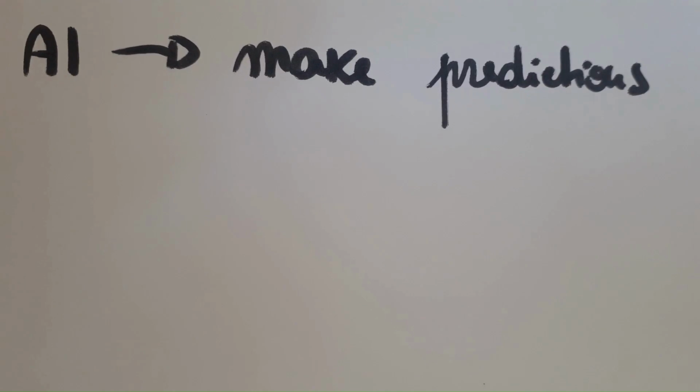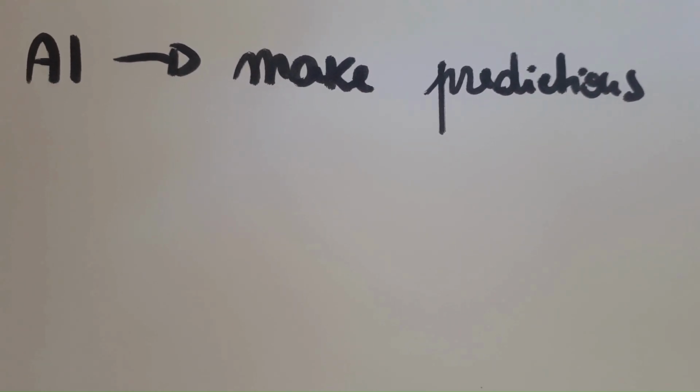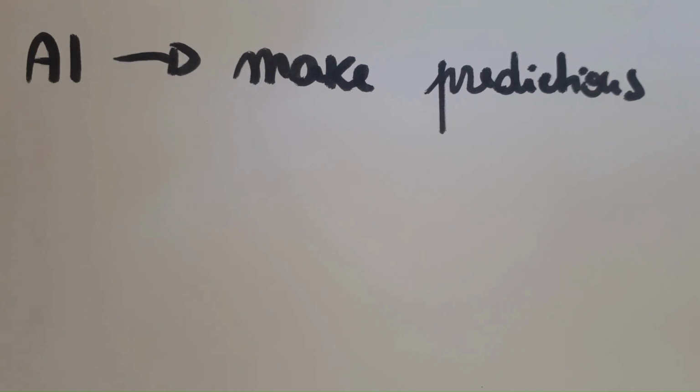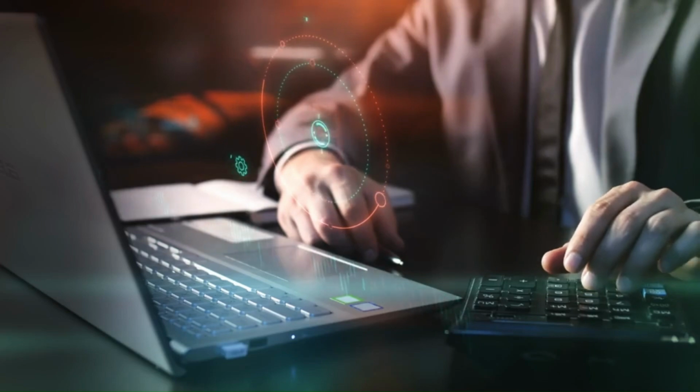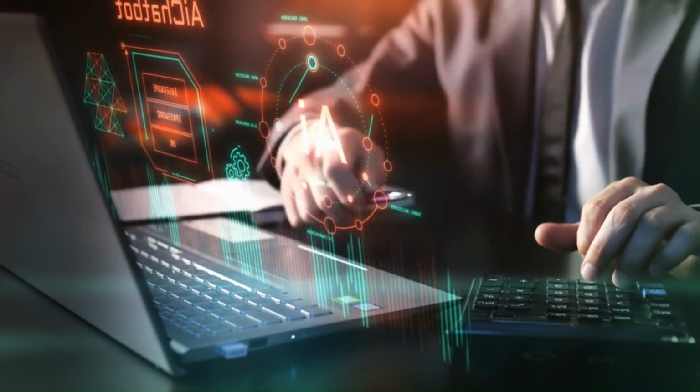Large language models or deep learning seem very complex concepts, but in the end they are still machines that make predictions, and this is something we have been doing for decades. The concept has become very popular in recent years thanks to ChatGPT.